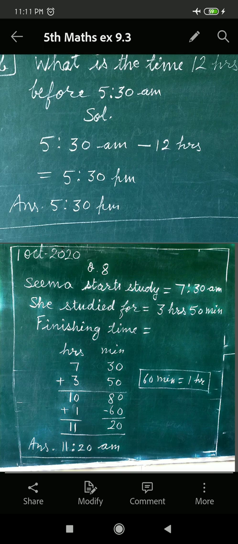Is it clear to you? If you face any problem, then you can ask later on. You can call me, and now you complete it in your notebook in good handwriting.